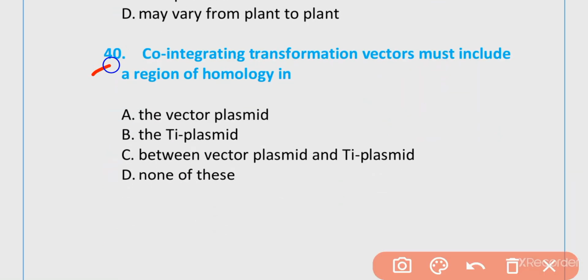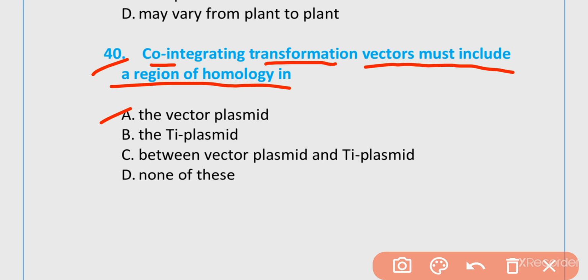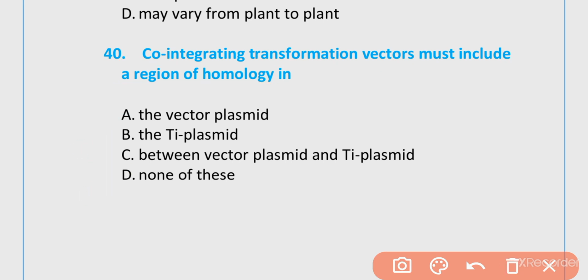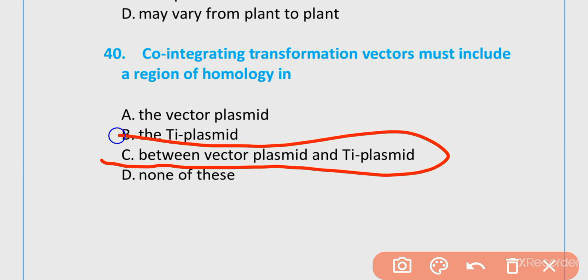40. A co-integrating transformation vector must include an origin of homology: vector plasmid, Ti plasmid, between vector plasmid and Ti plasmid, none of these. C is correct. Between vector plasmid and Ti plasmid.